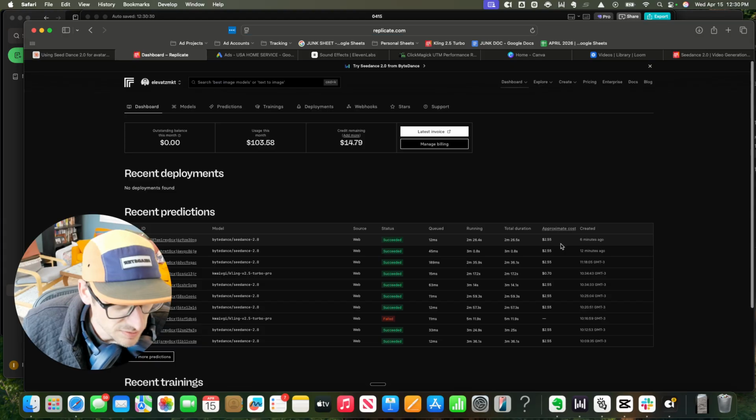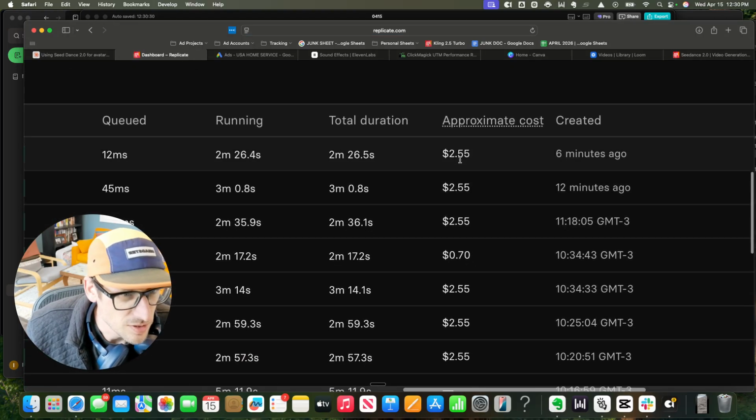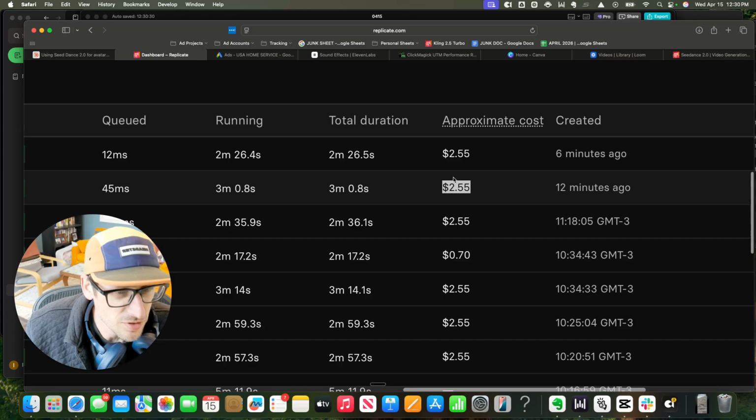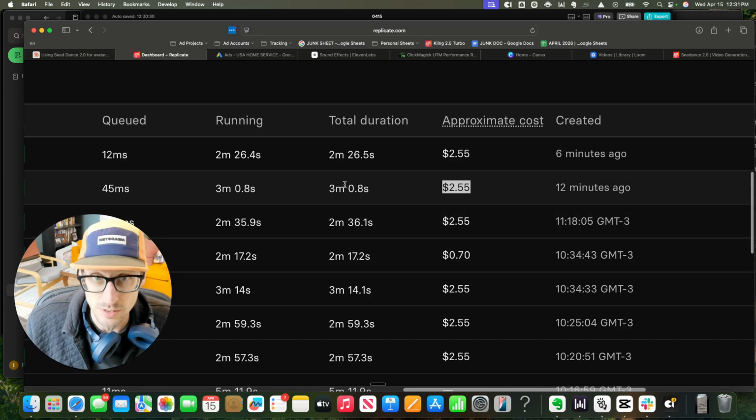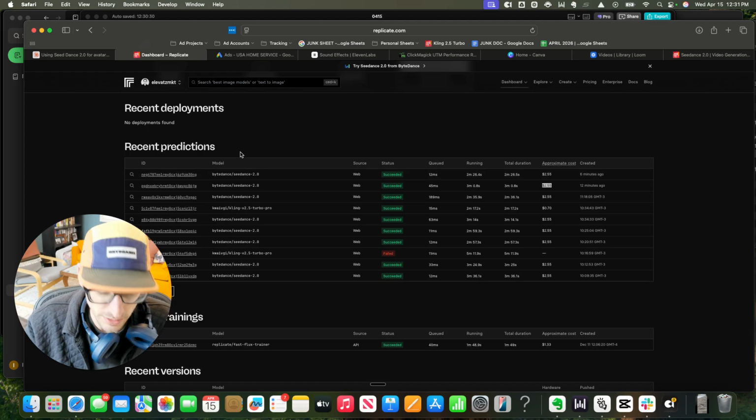$5, right? There they are. You can see I've been making a bunch of these. $2.55 for the first one, $2.55 for the second one. So $5.10 to make that, right?